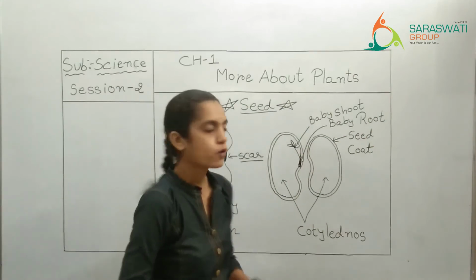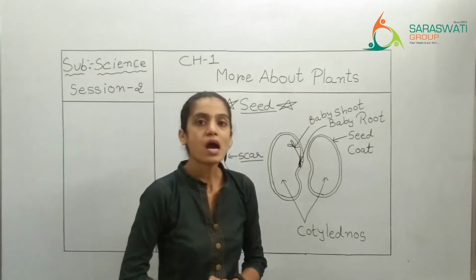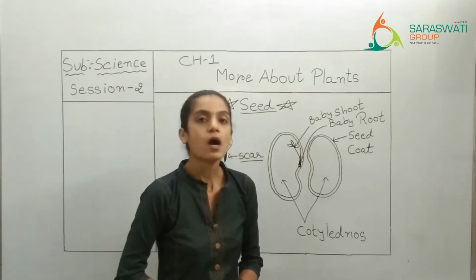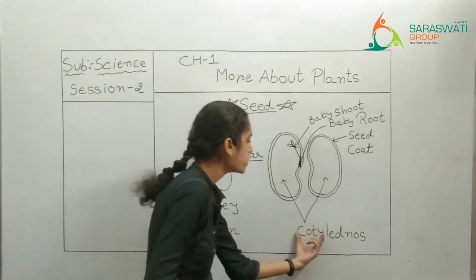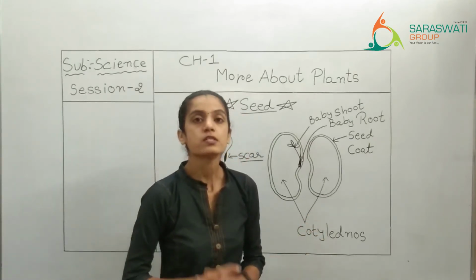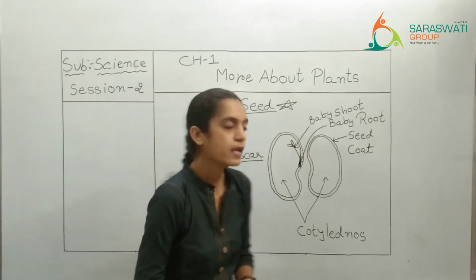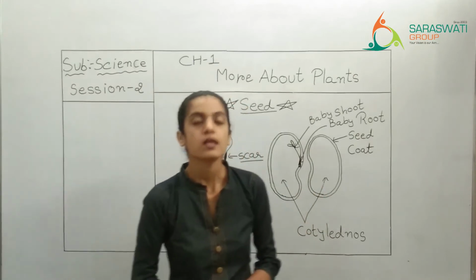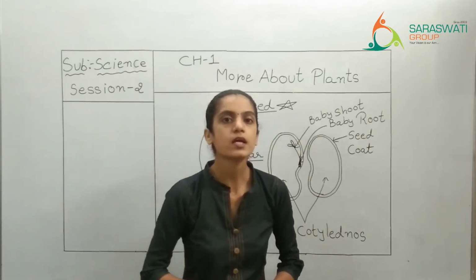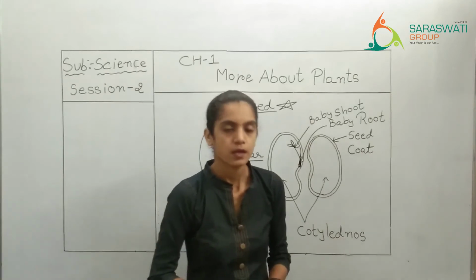So in short, from this activity we can conclude the parts of the seed. How many parts of the seed? The first one is cotyledons, which is storing the food for the baby plant. Then the outer covering layer of any seed is known as seed coat, which is protecting the seed, right?